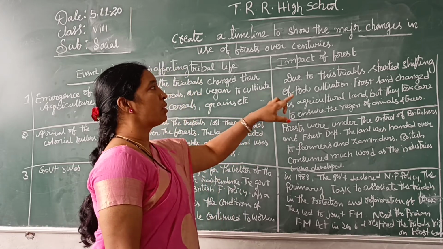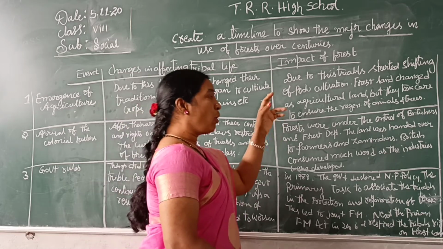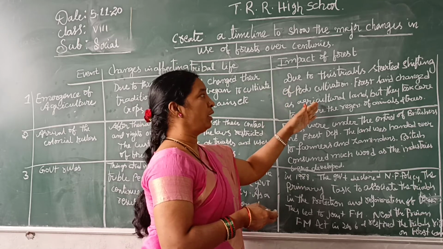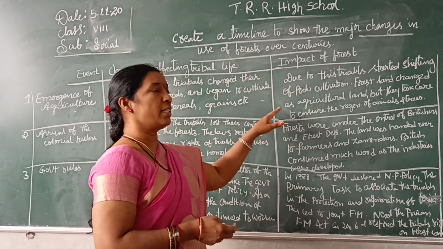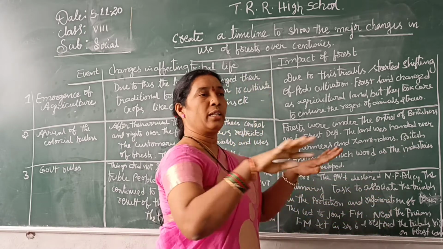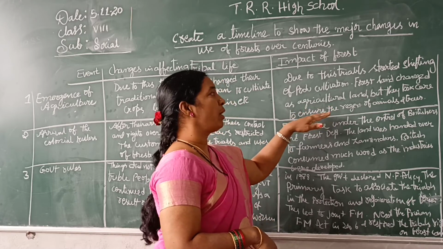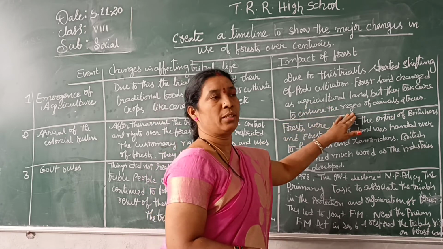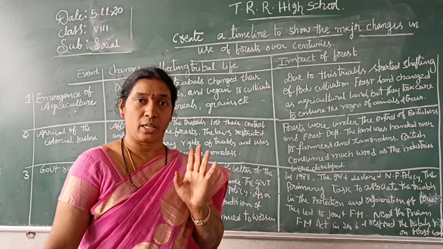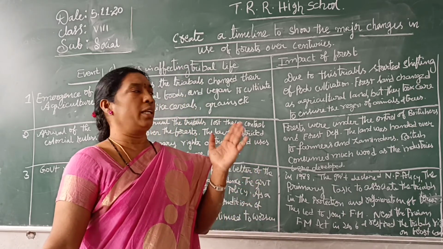Due to this, the tribals started shifting cultivation. Before that, actually podu cultivation was not there. When agriculture started, there was shifting of podu cultivation, and the first land changed into agriculture. So they simply cut and cleared forest lands and started agriculture there. But they took care to ensure the regeneration of animals and trees. At the same time, as I told you, the tribal people are very clever. Though they are uneducated and did not have any technology, they are even greater than us.